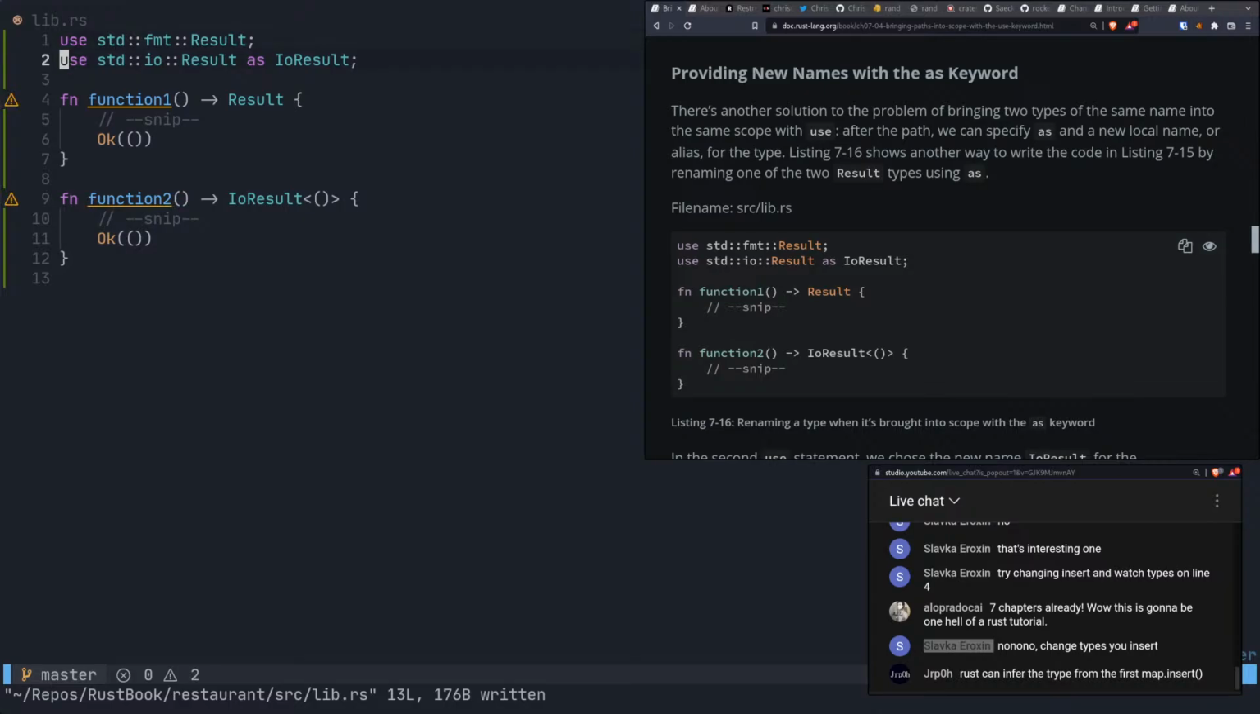I don't think I've ever used this concept in any other language that I can think of. Only Python, and I guess now Rust. All right, so now we've got a function, and we're doing this as result. Oh, okay, this is nice, because then we can pull this one in as IO result, and then there's no confliction. All right, I like that.